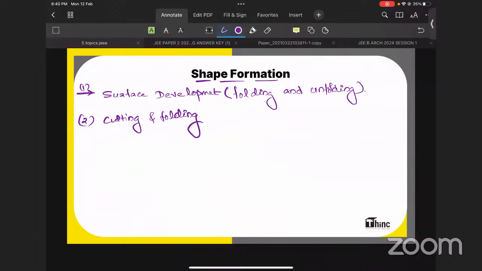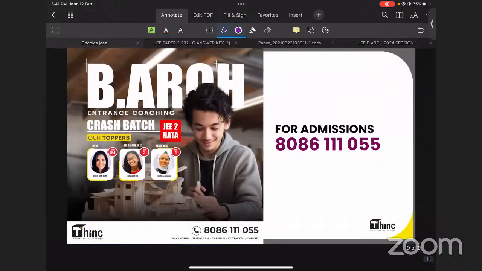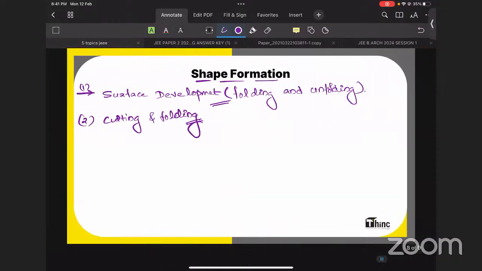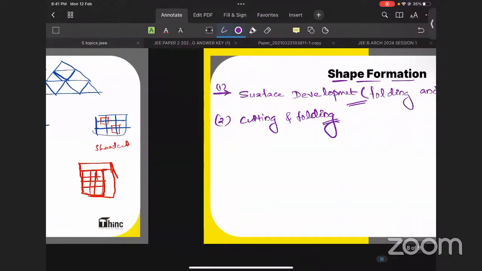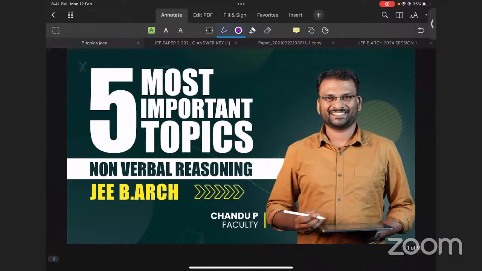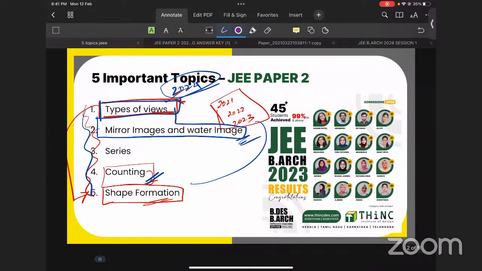These are the top 2 topics mainly asked in shape formation questions: folding, unfolding, and cutting and folding. And our batches are still there, you guys can join. So we have come across all the 5 important topics. That means we had a macroscopic view of the topics.